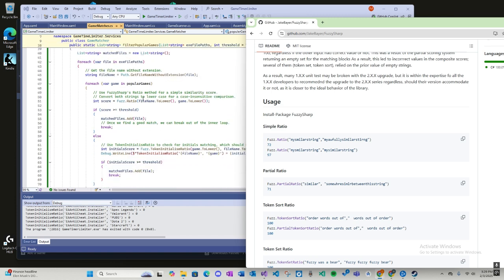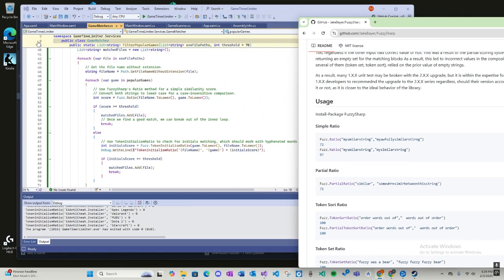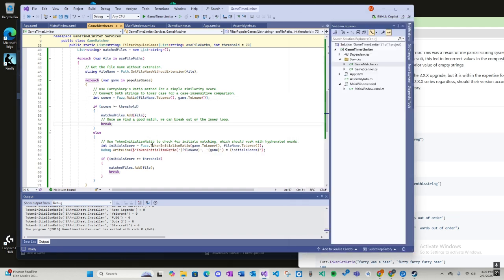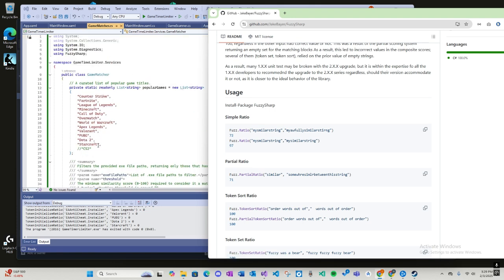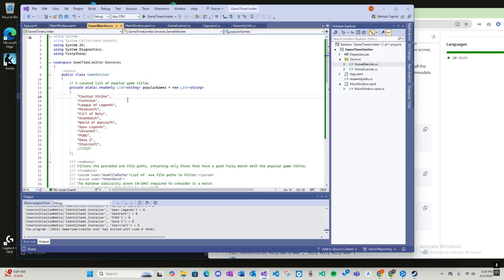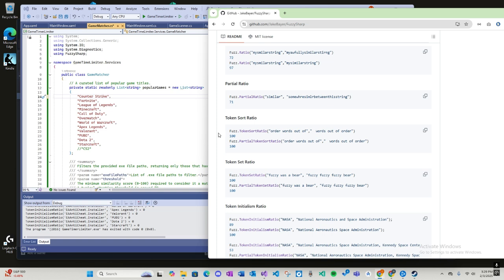So let me see. Is it in here? It should be. Yeah, okay, so here, ratio is right here. I'm just using the ratio one, and then I did token initial is M ratio. So this one is really cool because some of the games are like Counter-Strike, for example. It isn't Counter-Strike, it's like CS2.exe. So in order to find that, you've got to do FuzzySharp, and then it can find all that stuff, which is awesome.